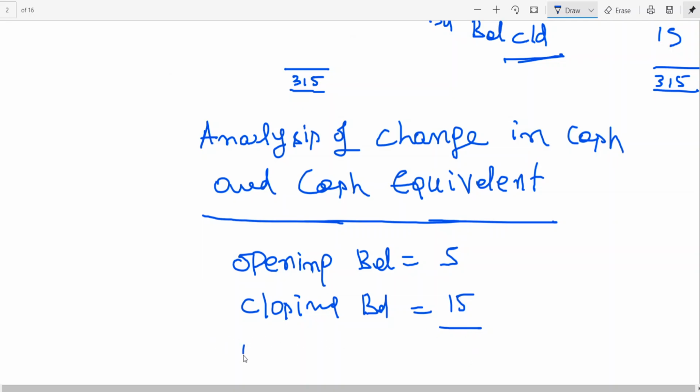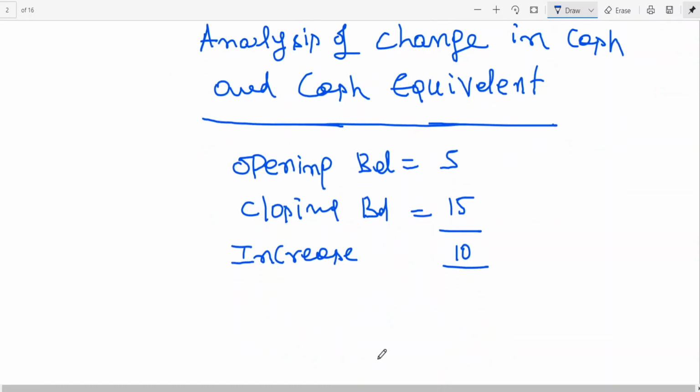It means there is an increase in cash flow during the particular period. Can be a month or year. Generally, financial statements will be 1 year only. For example, I have taken, there is an increase in cash flow by 10. How is that increase in cash flow possible? We can see that the net effect of these three blocks. So we are getting 50 from operating cash flows.